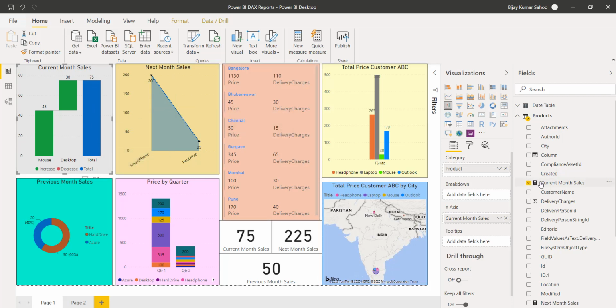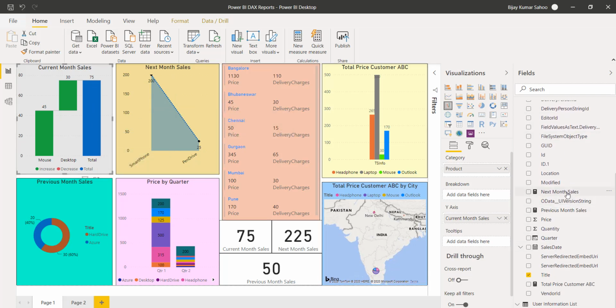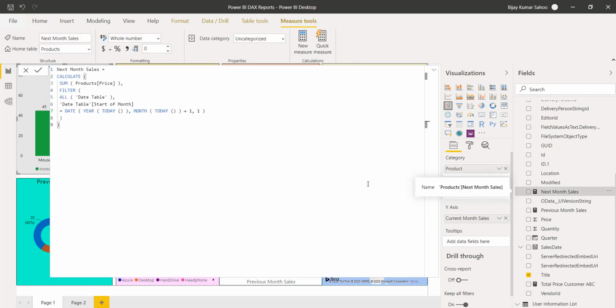Now similarly, there is next month sale, where the formula is almost similar. You can see here calculate price. Again, we are doing the same thing, but since it is the next month sale, we are doing a plus one here. So it will give us the next month. Any record which has the month as next month, we are taking that one.